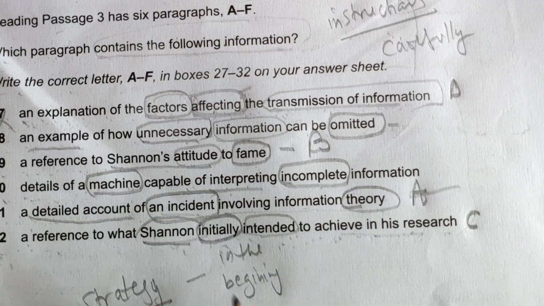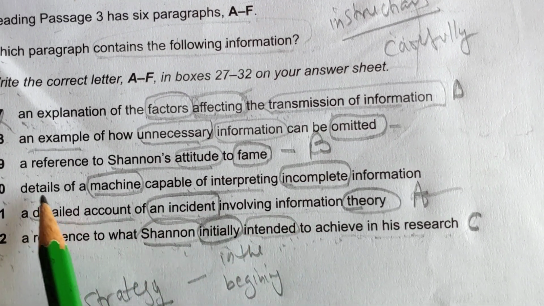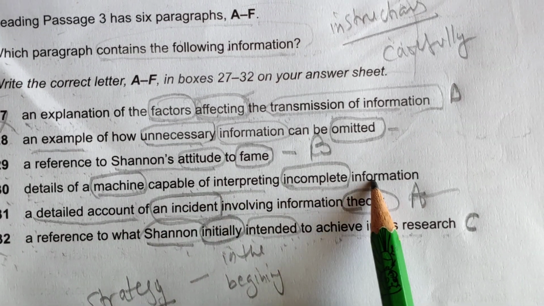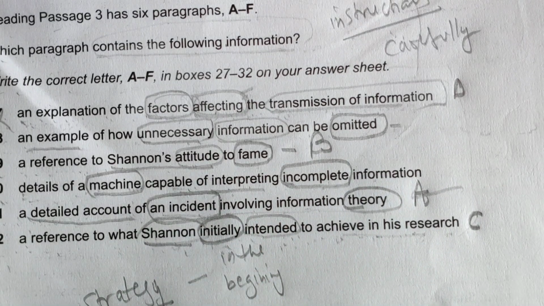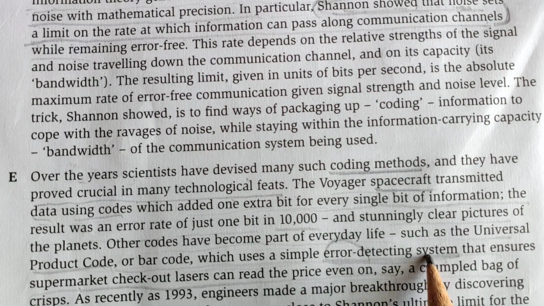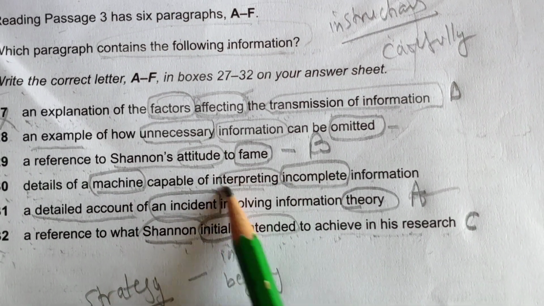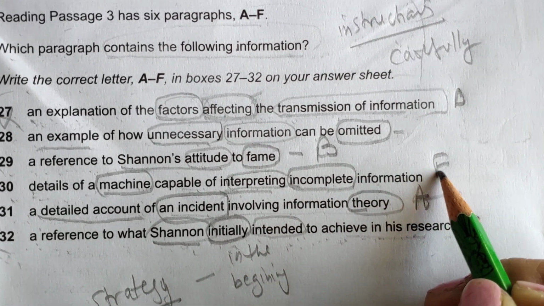In this way, they are saying, not a detailed account of an incident involving, but details of a machine capable of interpreting incomplete information. Yes, it is an error detecting system capable of interpreting incomplete information. For this, our answer is E.